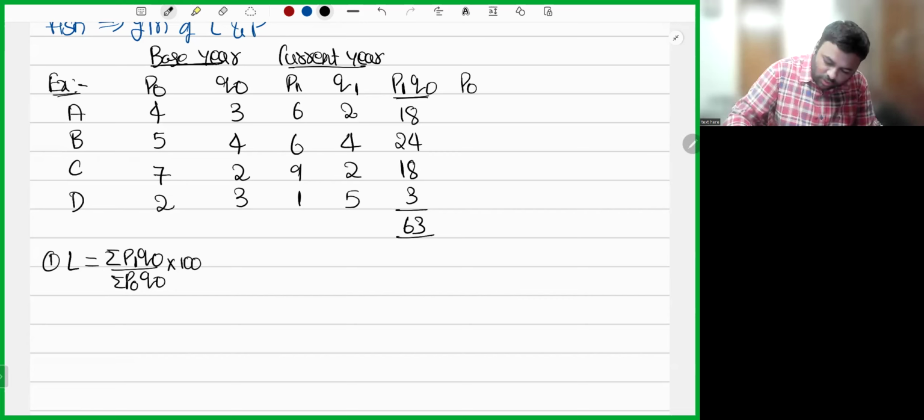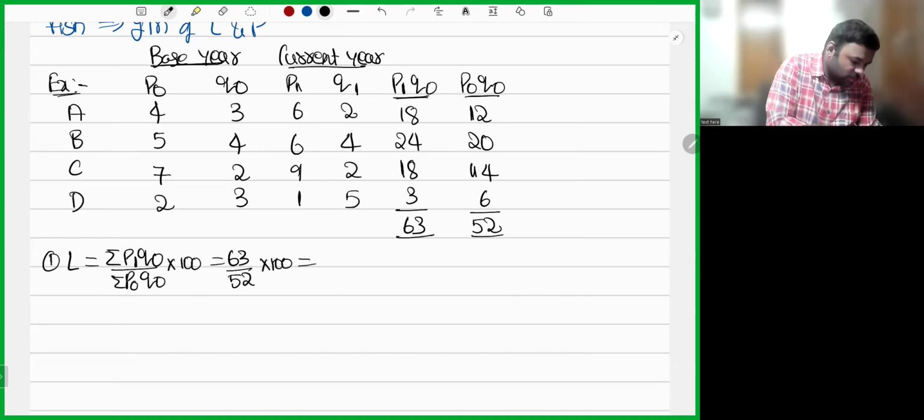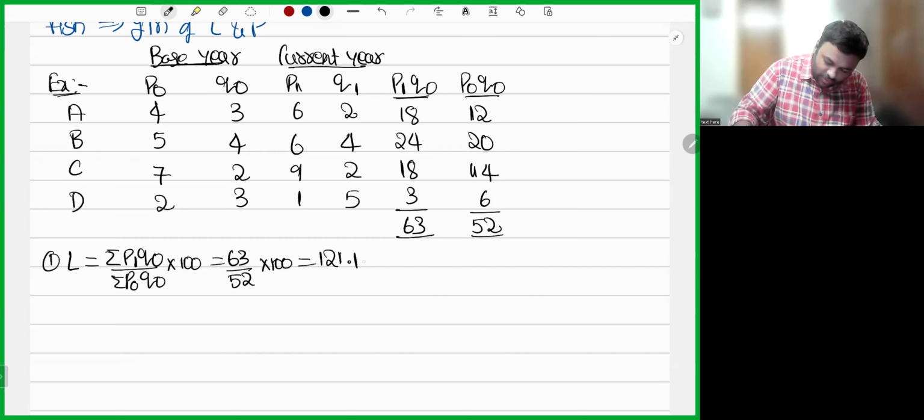Next, P0 Q0. 4 into 3, 12. 5 into 4, 20. 7 into 2, 14. 3 into 2, 6. So 12, 32, 46, 52. So 63 divided by 52 into 100 gives 121.15. This is how you calculate the Laspeyres index number. Two decimals are enough, not required more than that.